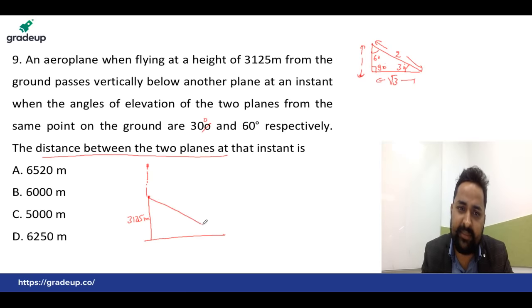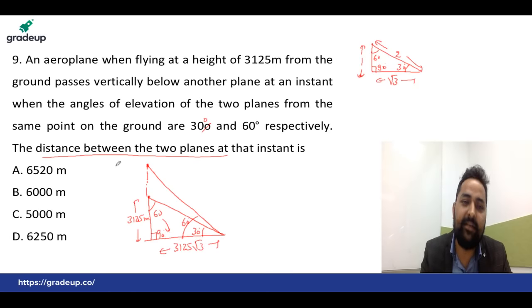You can simply just meet over here, to get the angle of elevation, meet over here. This angle equals 30 and this whole angle equals 60. Now use this concept, you can solve without pen. This angle 90, everyone. This must be 60 because this is 30, 60. Now, in front of 30, that length is 3125. Yes or no? Okay. In front of 60, multiple of root 3, that must be equal to 3125 into root 3 meter. Everyone clear?